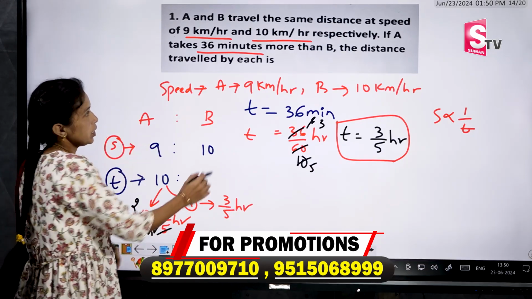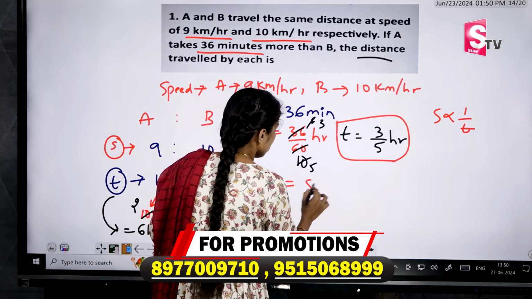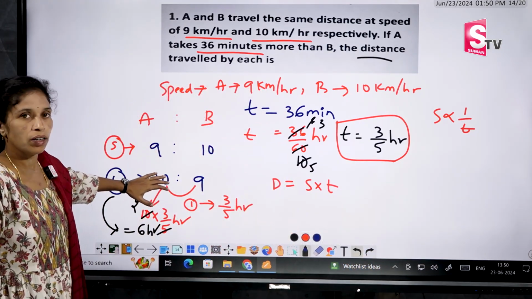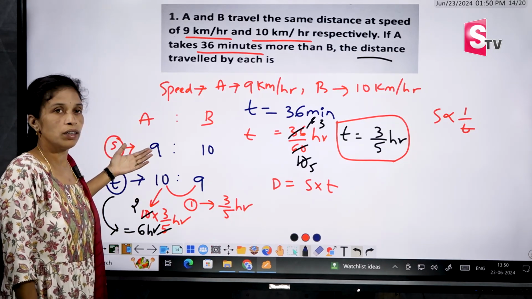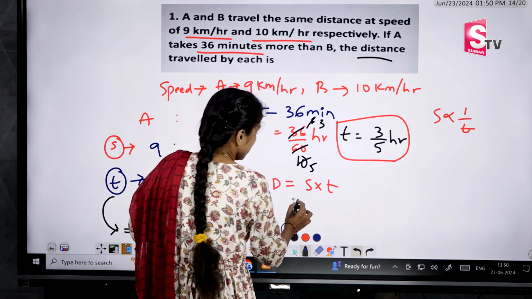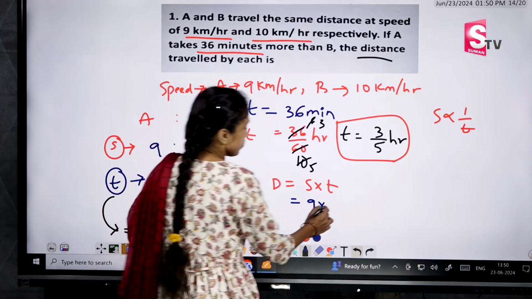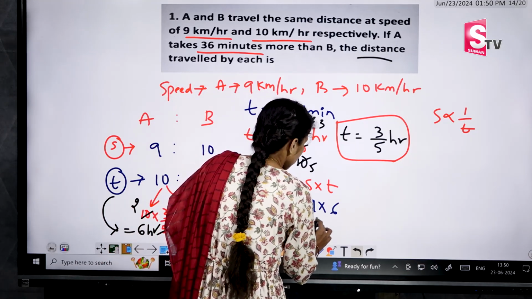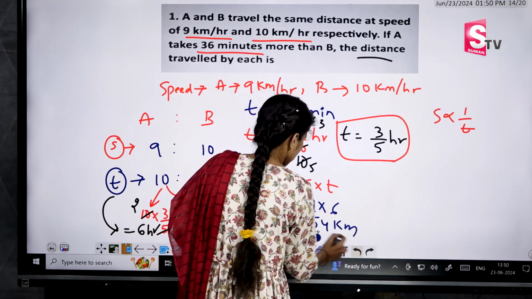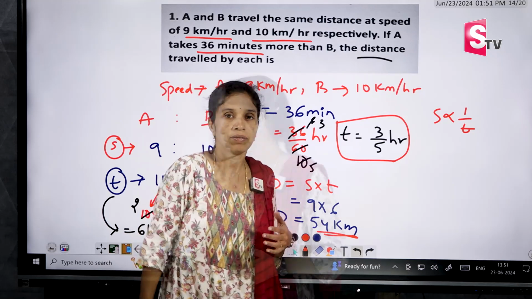We have to find the distance. So what is the formula for distance? Distance equal to speed into time. So I have calculated the time for A, so I have to calculate with the speed of A only, not B. Okay. That is, what is the speed? A speed 9 into, what is the time we are getting? 6 hours. That equal to 54 kilometers. Distance కాబట్టి units అనేది kilometers లోనే వస్తుంది. So in this way we have to find the distance and speed questions.